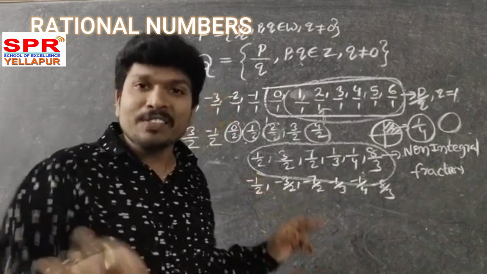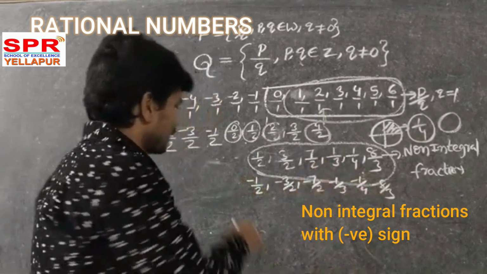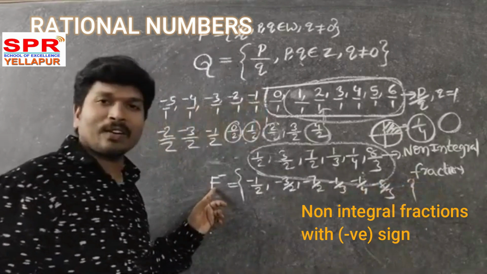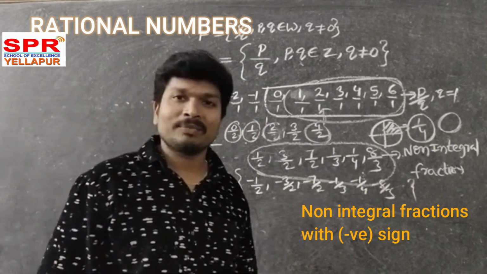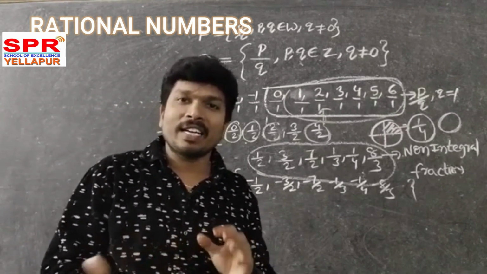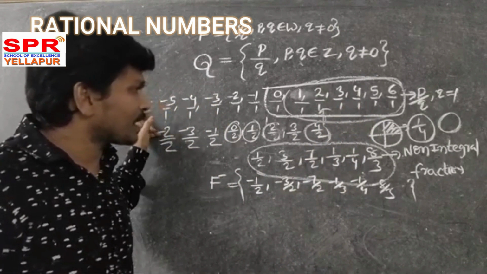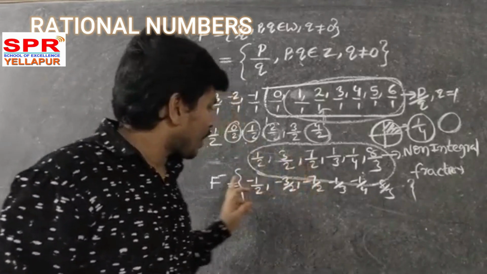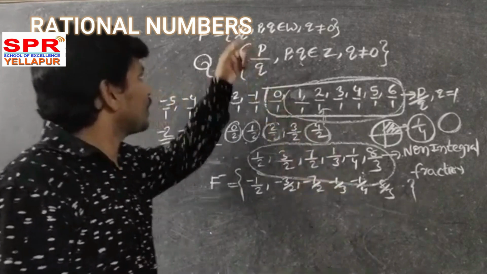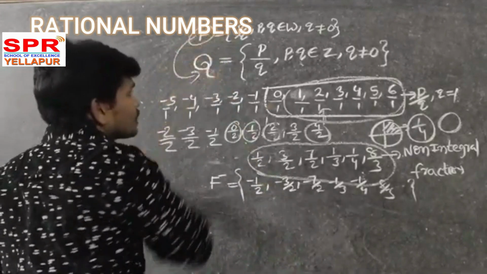So these we name non-integral fractions with negative sign. We have denoted them like that in that bag. So the different kinds of numbers we get in rational numbers: first one is integers, then non-integral fractions, non-integral fractions with negative sign. These combinations give us rational numbers. So all fractions are rational numbers.